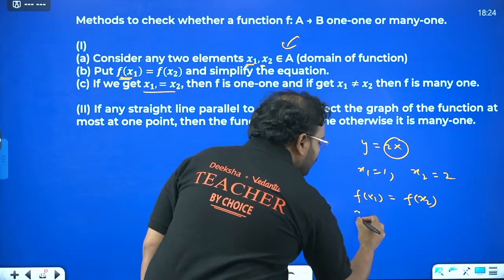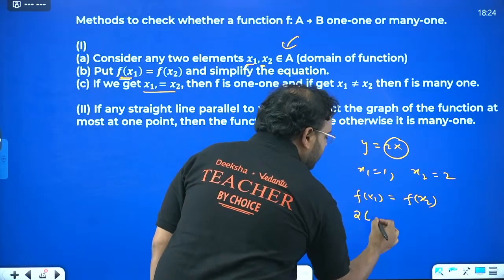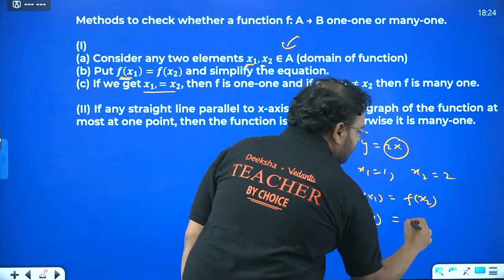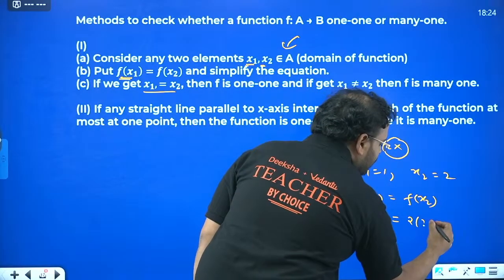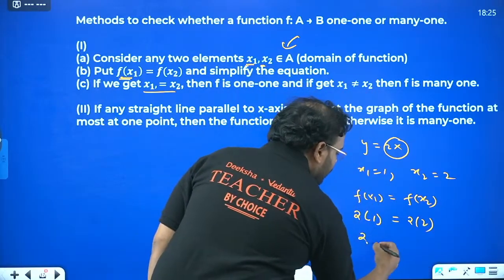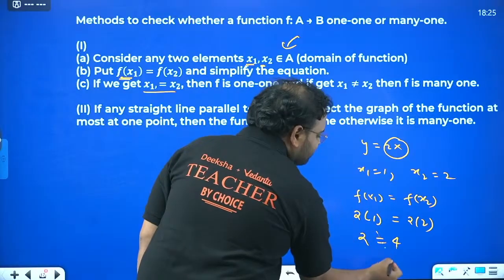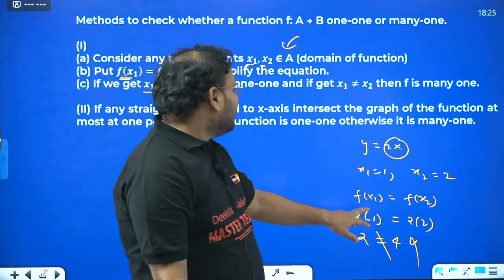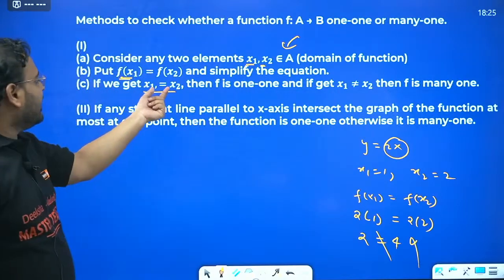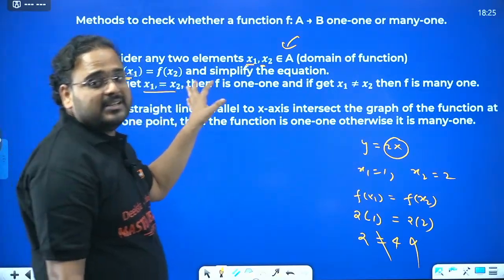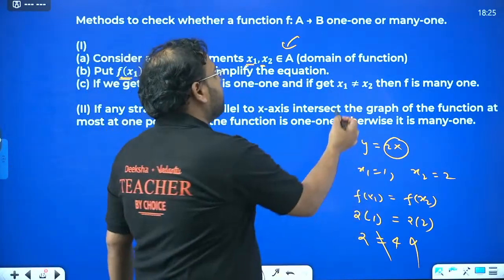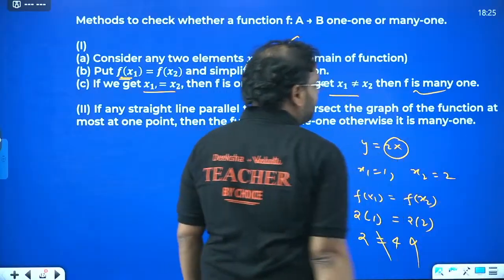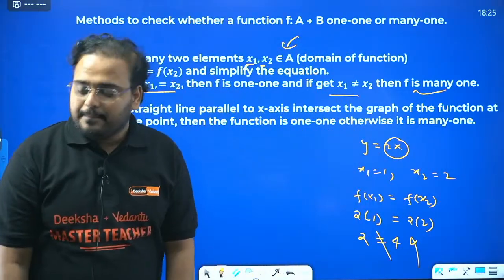So write here 2 into what is x1, 1, equal to what is coming as 2 into 2. How much is that? 2 equal to 4. Is it possible? Of course not possible. This is not true. So if you start from this and you are getting this equal, it means it is one-one. If it is not equal, it means what? Many-one. It is many-one.